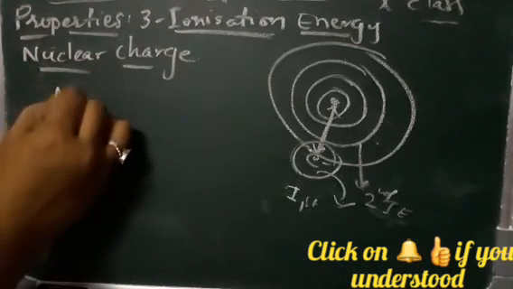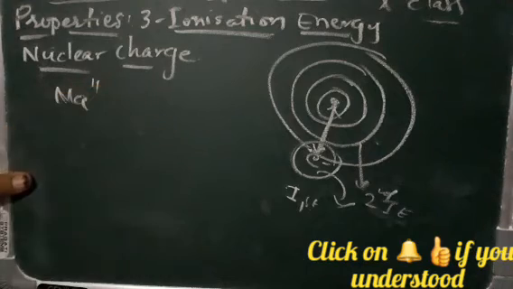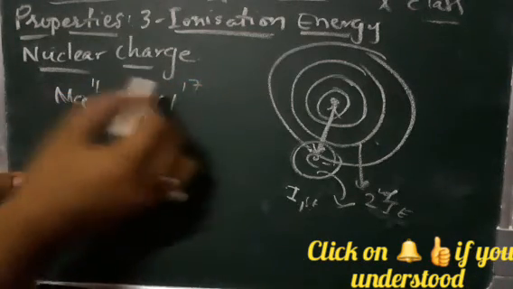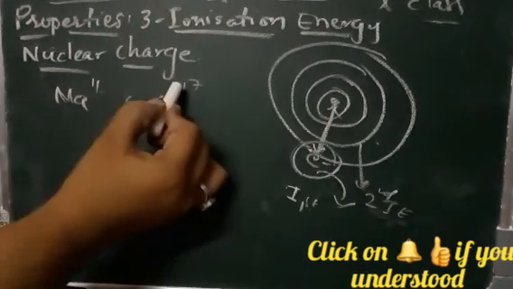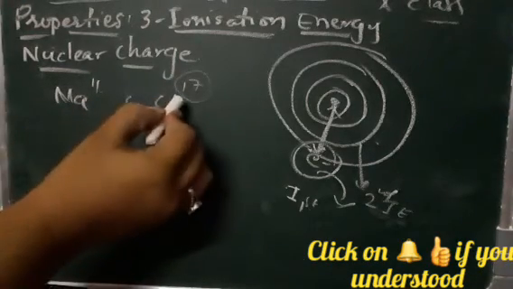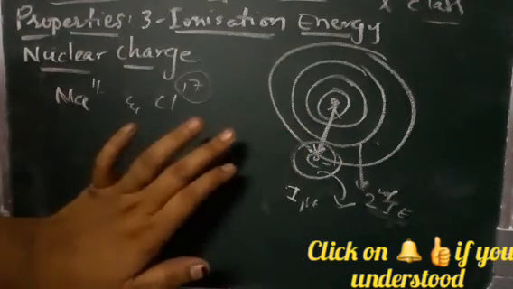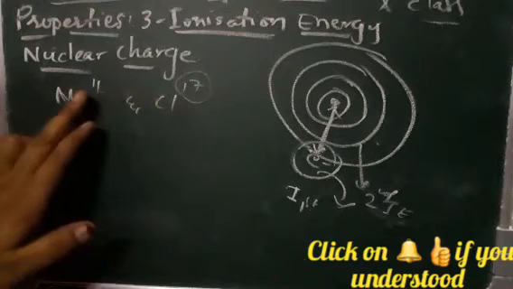For example, sodium's atomic number is 11 and chlorine's atomic number is 17. So whose nuclear charge, that is atomic number, is more? 17, right? So that means the distance between the nucleus and the outermost electron is more in chlorine or sodium.